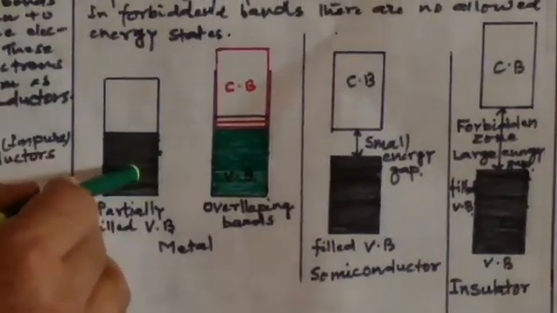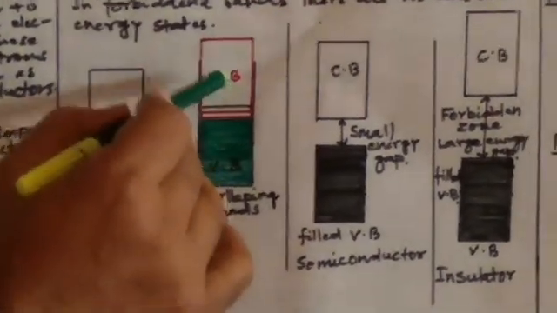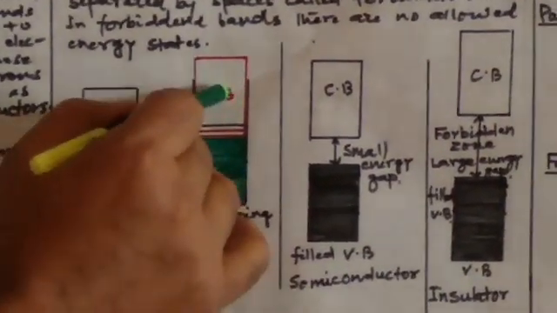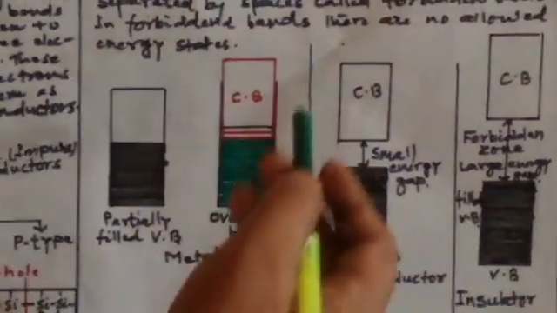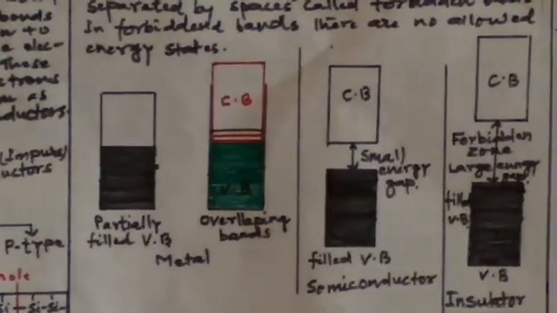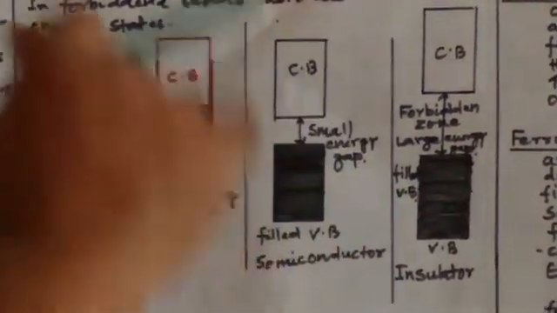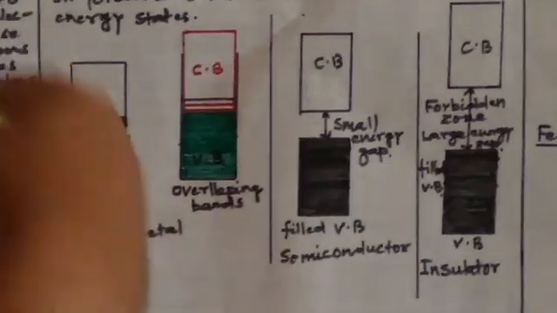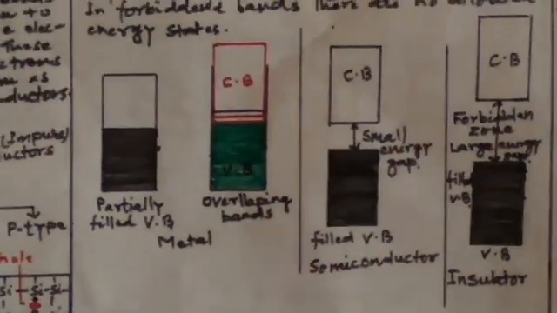Metal conducts electricity to the maximum extent. Why? Because there is no energy gap between the valence band and conduction band, so electrons can easily move freely from the valence band to the conduction band. While in the case of an insulator, the gap between the conduction band and the valence band is so wide that electronic transition is not possible at all. So this is all about the band theory of conductors.